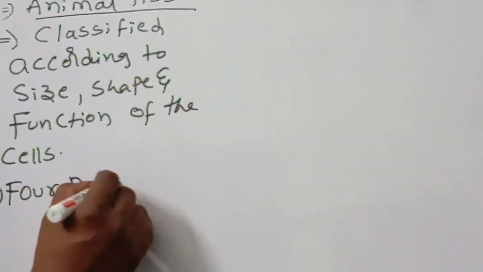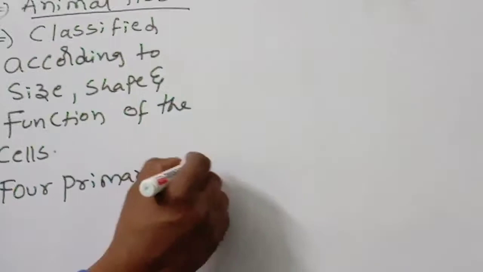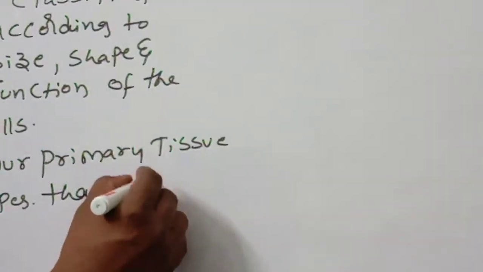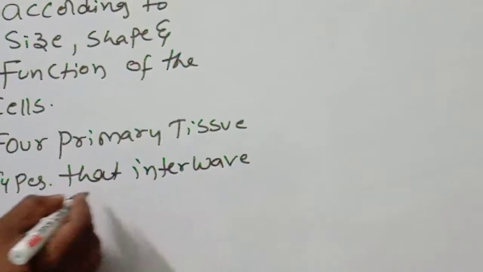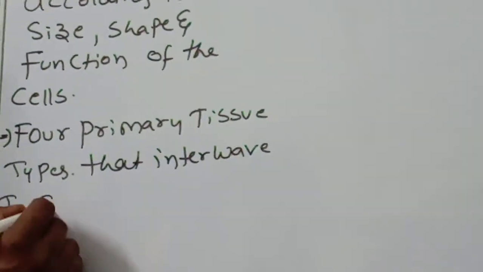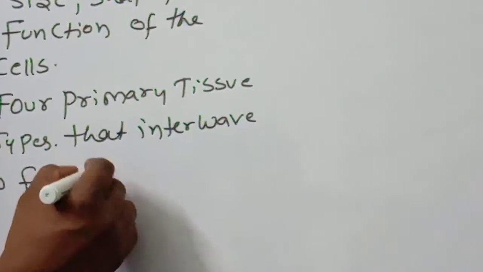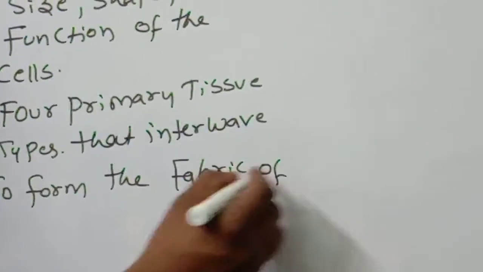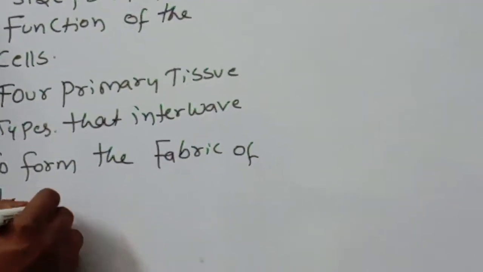There are four primary tissue types. This one also you should remember. These tissue types interweave to form the fabric of the body.